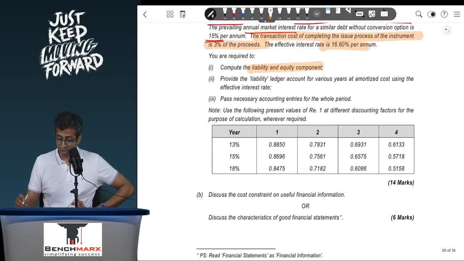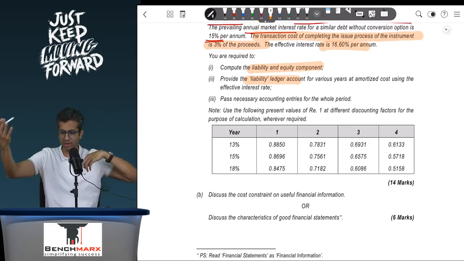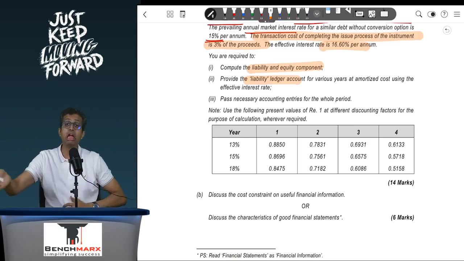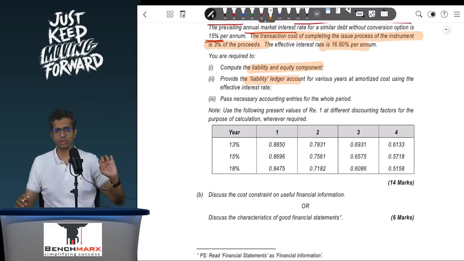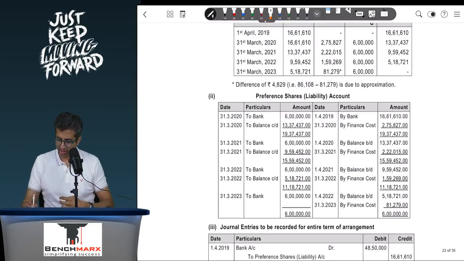Going forward, you will provide the liability ledger. So instead of preparing a table, you will prepare the ledger where your opening balance will be 17 lakh 13, into 16.6% will be your interest, and 6 lakhs in each year will be the payment, and you will find the closing. So that way you can prepare this ledger. So this is for the liabilities. Each year you will make a payment, and accordingly this will keep on going down and down.